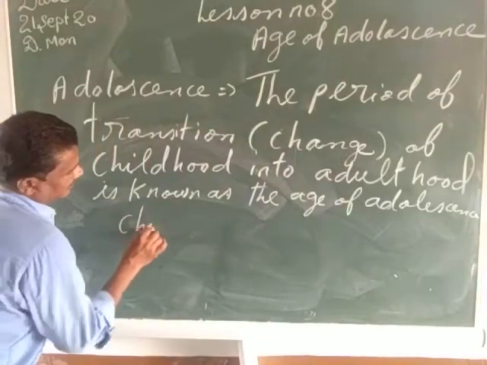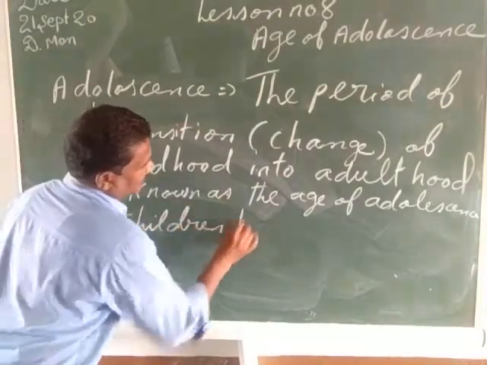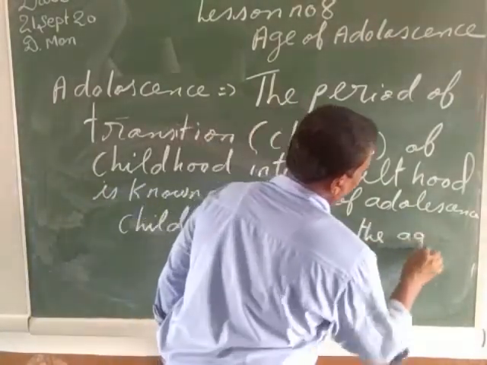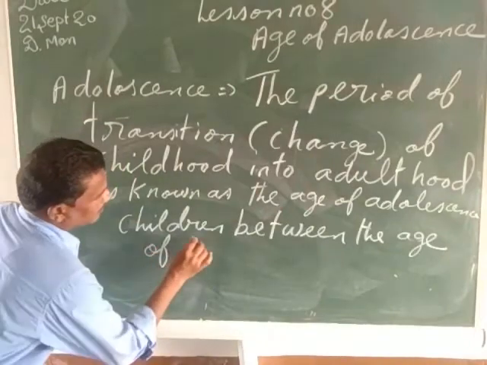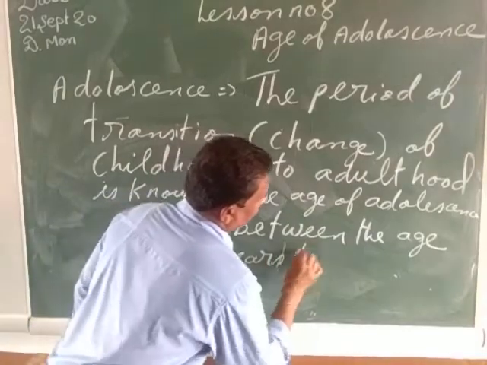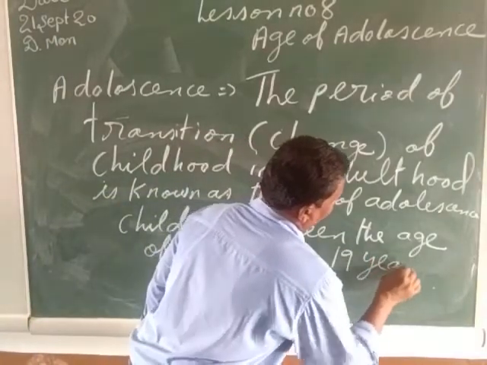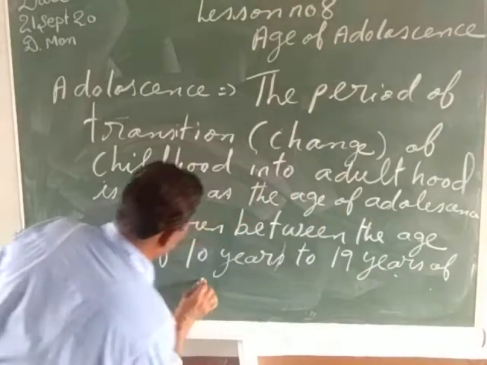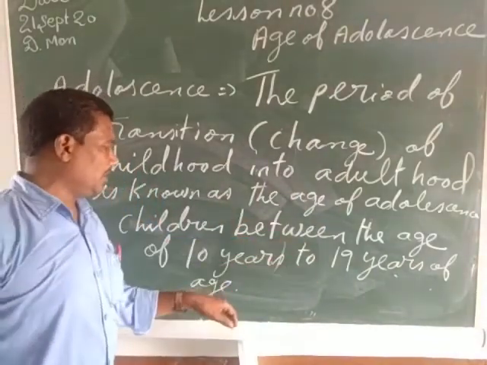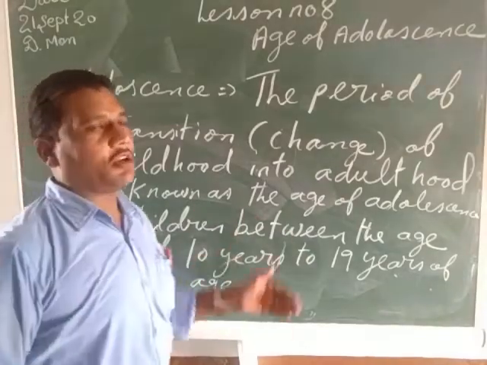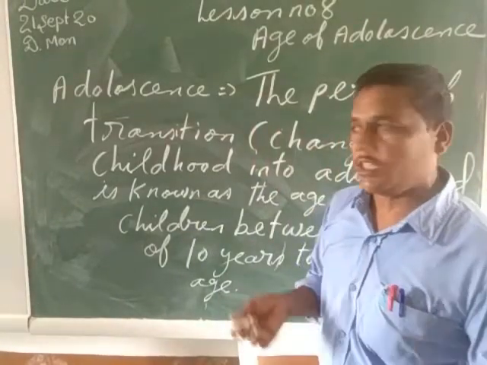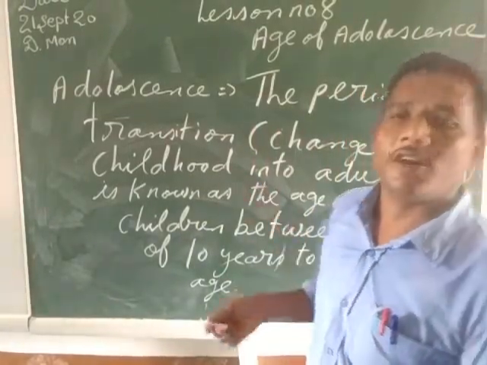So children between the age of 10 years to 19 years of age are called the age of adolescence, or they are also called the teenagers. They are also called the children which are passing to the puberty age, or they are also called the adolescents, my children.